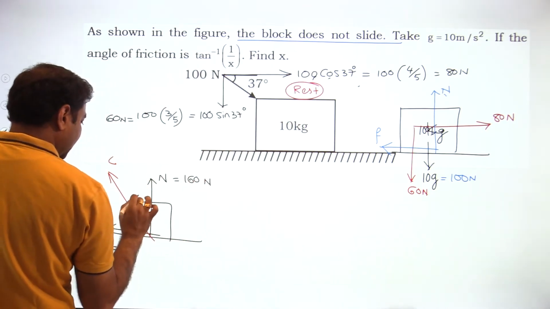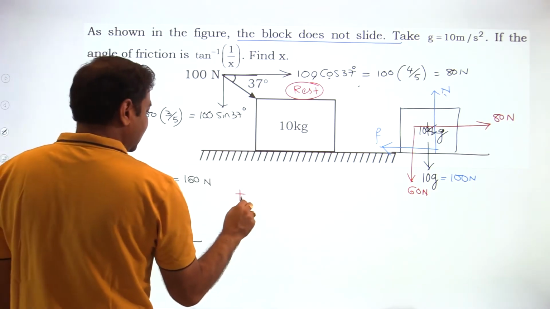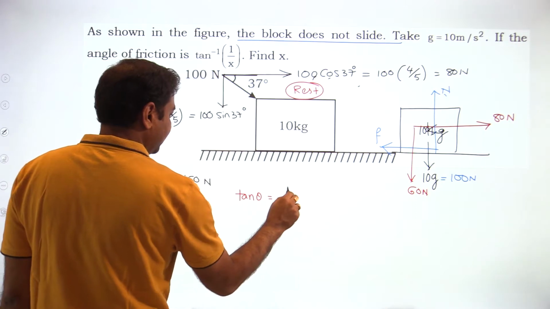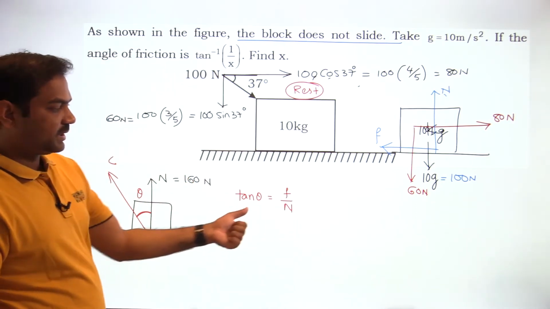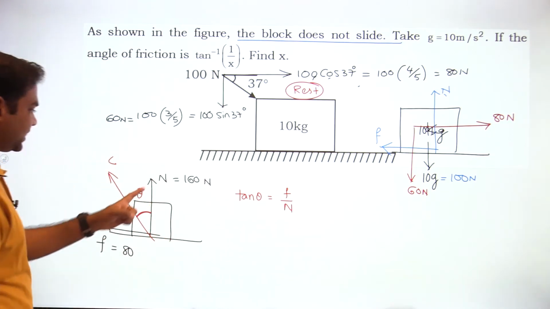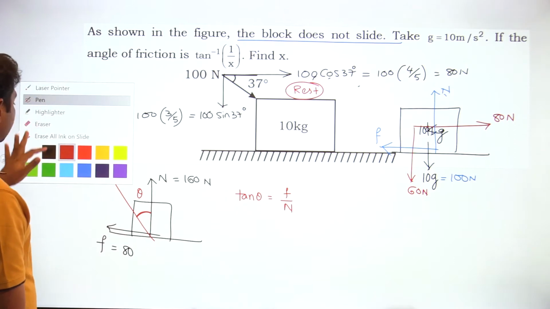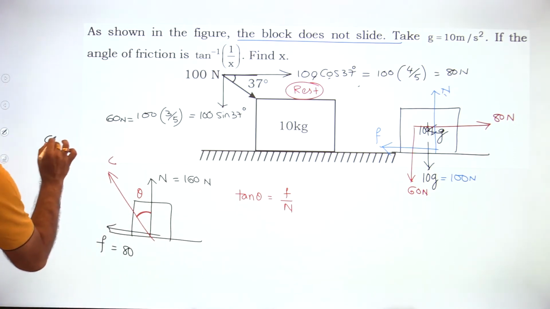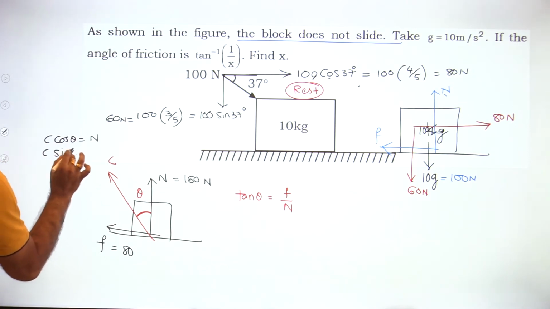That angle of contact I am writing as theta. Then what is the tan theta value I can write down? Tan theta is F by normal reaction. Am I right? Tan theta is equal to F by normal reaction. Or else we can write C cos theta is equal to N, C sin theta is equal to F. Do you remember? C cos theta is equal to N, C sin theta is equal to F.